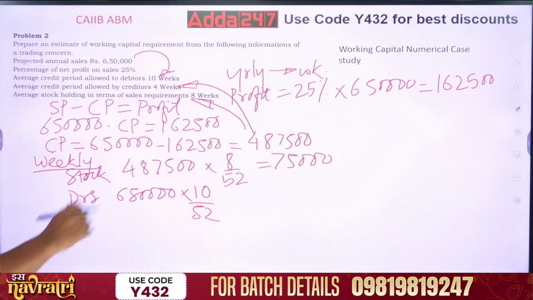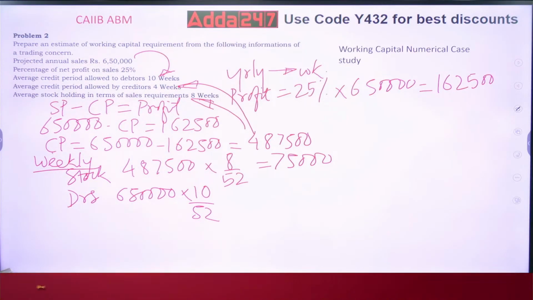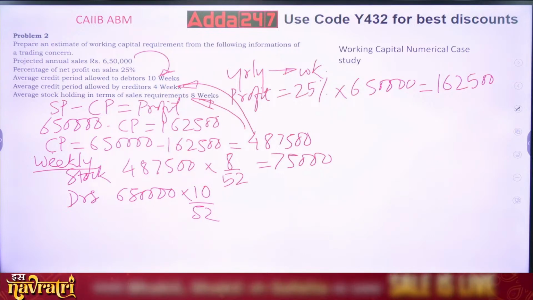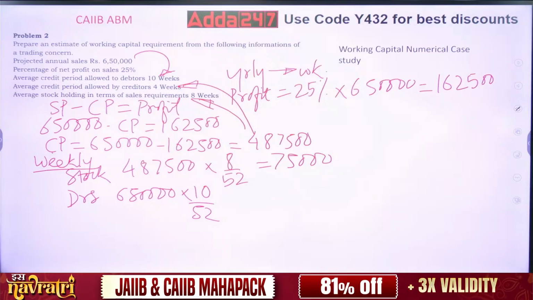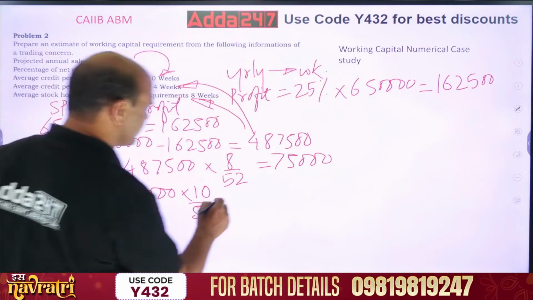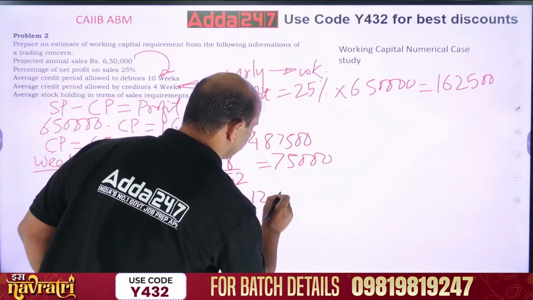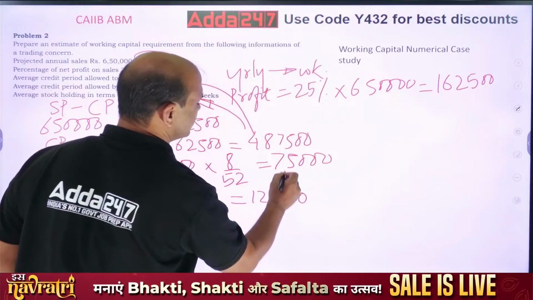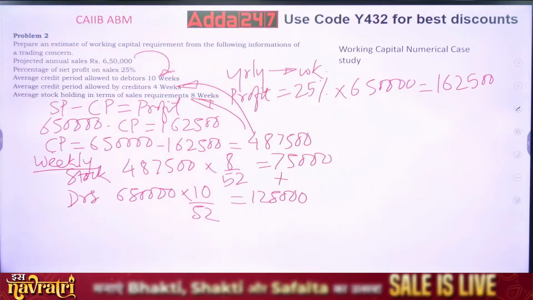So do it now. 6,50,000 into 10 upon 52. So I am getting it as 1,25,000. So it is to be added. Kindly remember, these two are to be added. Stock plus debtors, get the answer of addition.